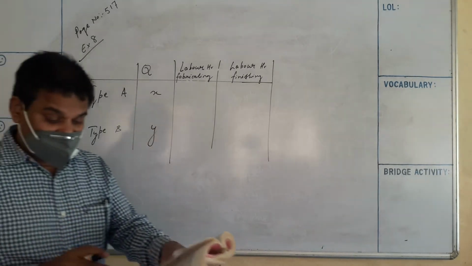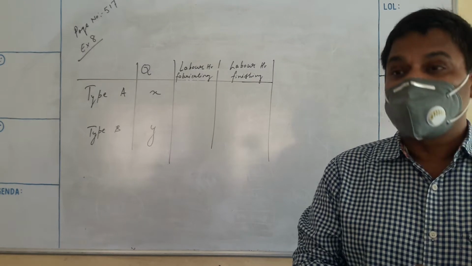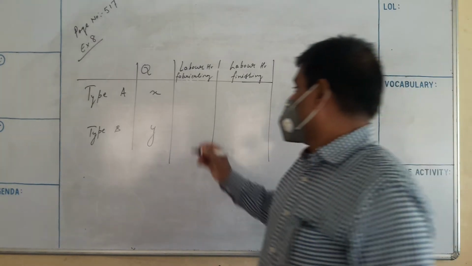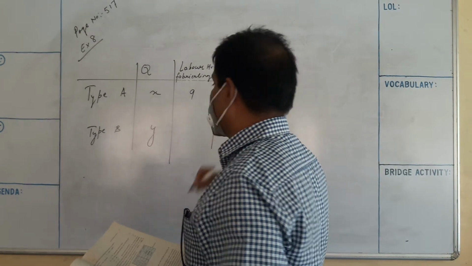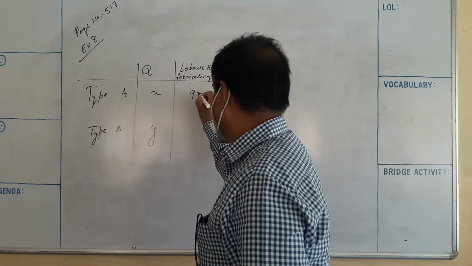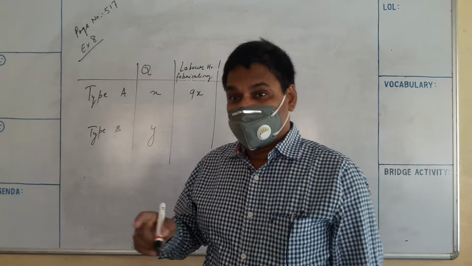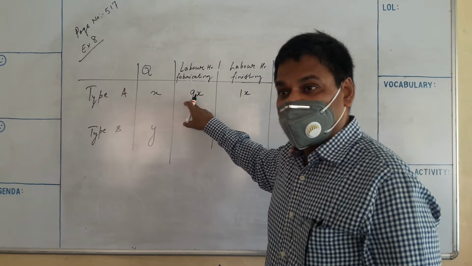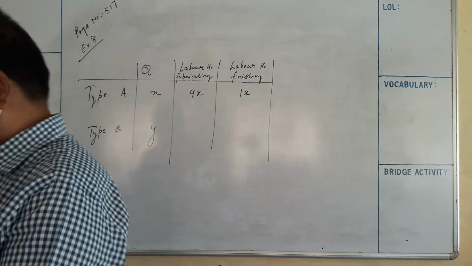Now read the question. Model A requires 9 labor hours for fabricating and 1 hour for finishing. It means X quantity, so you have to multiply by X, here also X. Each quantity needs 9 labor hours and 1 hour for finishing.